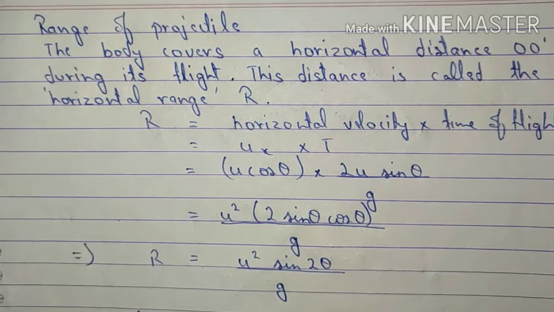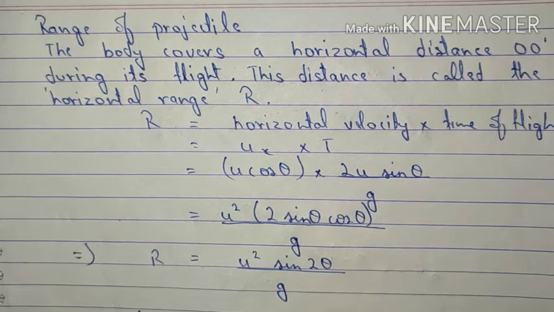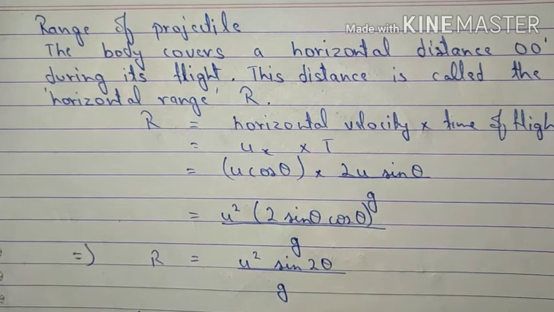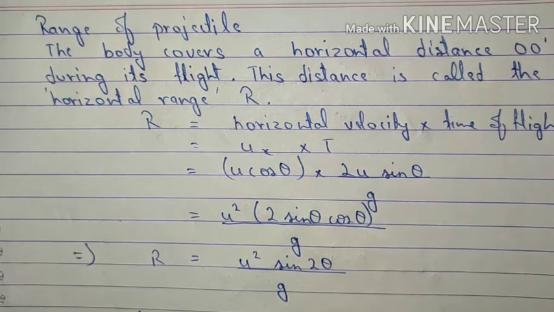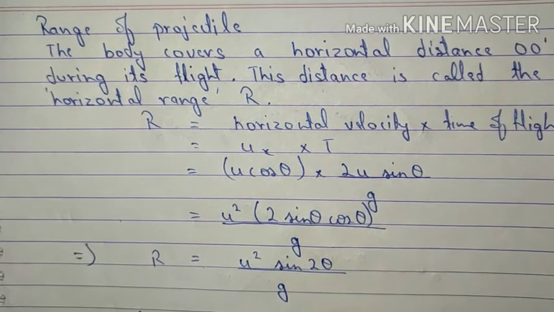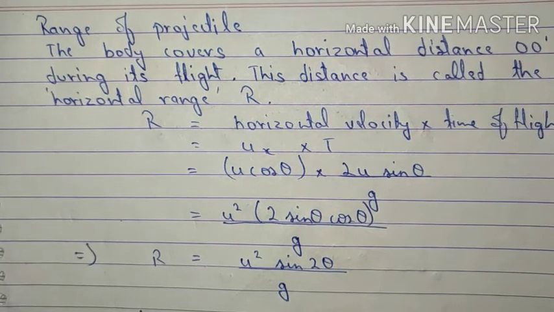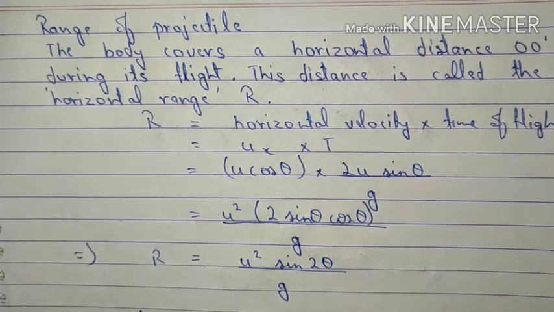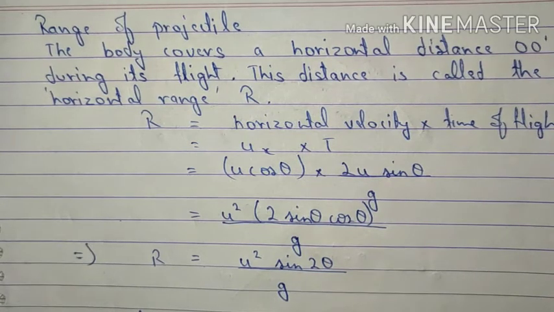However, for the projectile motion of the body, gravitational acceleration is responsible. That is the reason, in order to calculate the height of the projectile and the flight time of the projectile, we were using vertical velocity, whereas in order to calculate the range of the projectile, because the range is measured in horizontal direction, we are using horizontal velocity. So as you know, displacement is given as velocity into time. So horizontal velocity into time of flight will give us the range of the projectile.